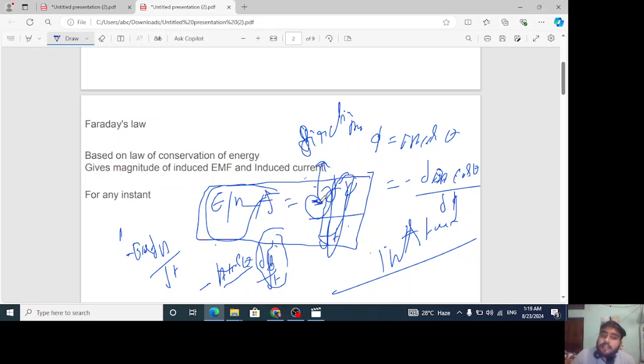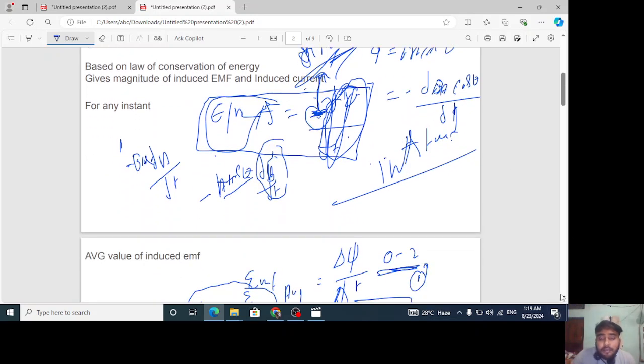It will be opposite, as we got from Lenz's law. So the minus sign is showing just the direction here. What direction? That it will be opposite to the change in flux. Why? Because it was Lenz's law only. That's why the minus sign is just for indicating direction as per Lenz's law. That's why EMF is equal to minus dφ/dt is taken in the formula.